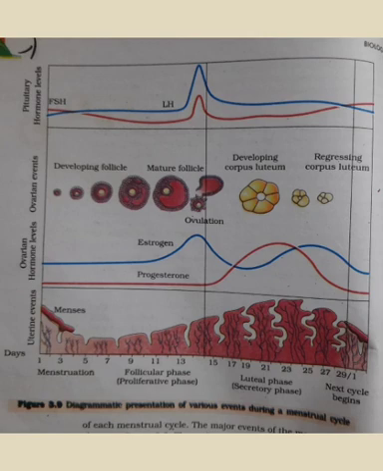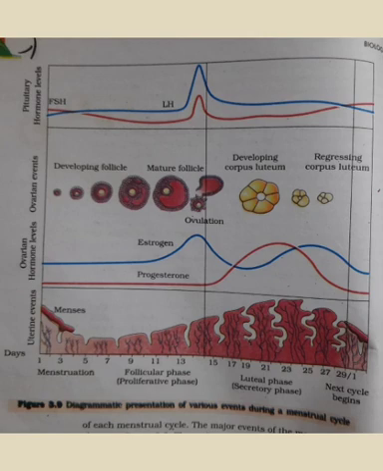When there is no fertilization, then this endometrium material sheds, breaks down, and comes out from the body in the form of blood, in the form of bleeding through vagina, which is called your menstruation or the periods, right? So this is how a series of events takes place from one menstrual cycle to another menstrual cycle.